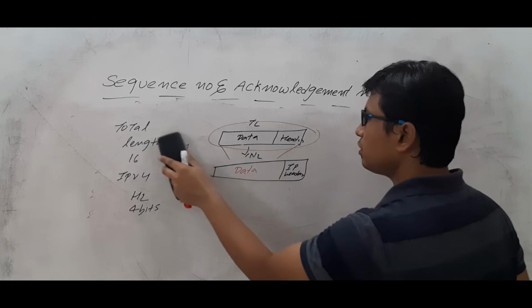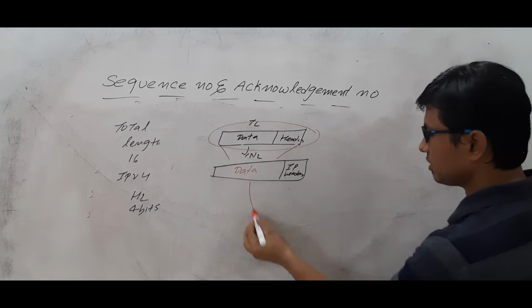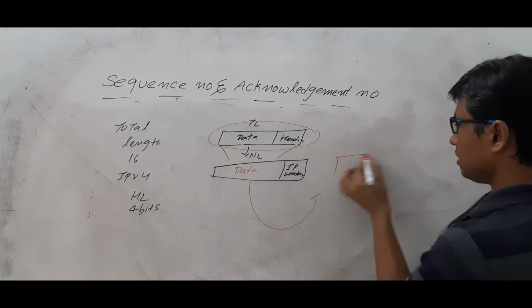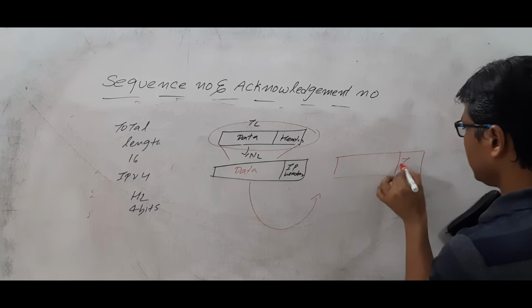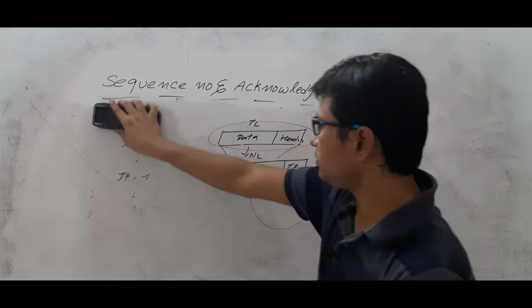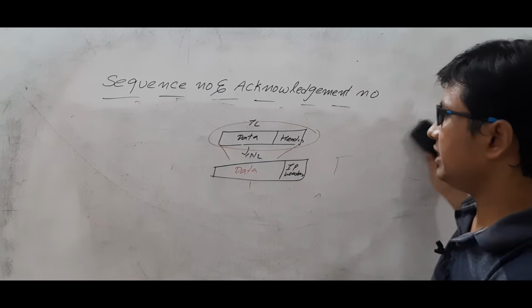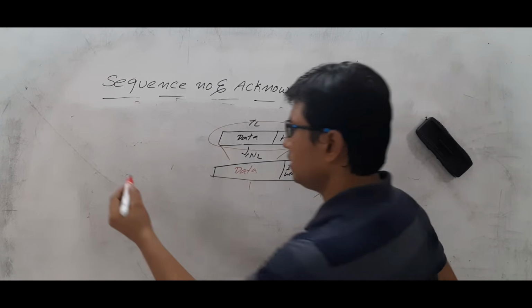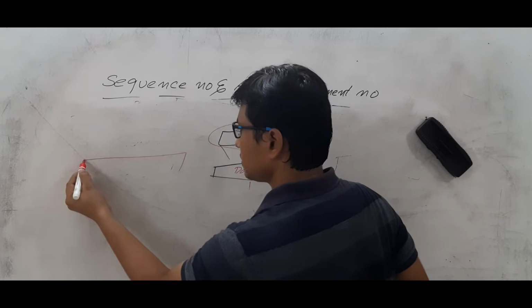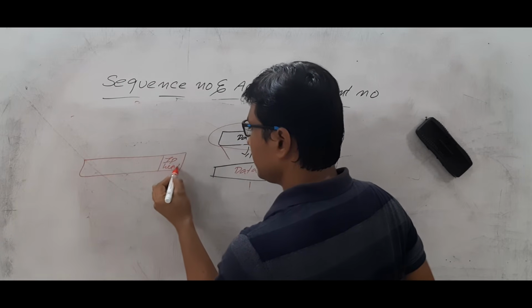Now at the receiver, what will happen? When the receiver receives this information, first it will receive the IP header. Let me write here so that you can understand. It will receive the IP header and the data.